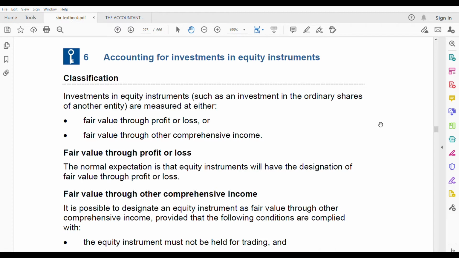When you're studying IFRS 9, make sure that you know this is equity instruments, this is debt instruments, this is financial asset, this is financial liability. You need to categorize them and then study accordingly. Otherwise, you will get confused if you study together, because it's like everything is repeated. Fair value through profit and loss, fair value through other comprehensive income, it's like repeated, but you don't know when to use for what. So that doubt should not be there.